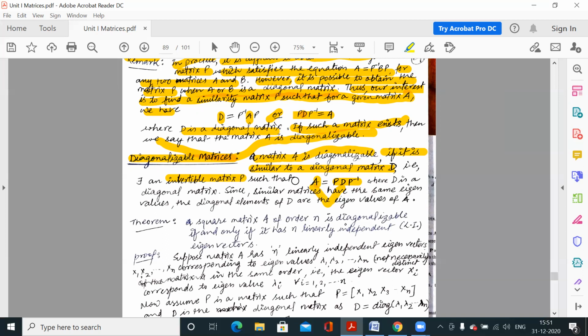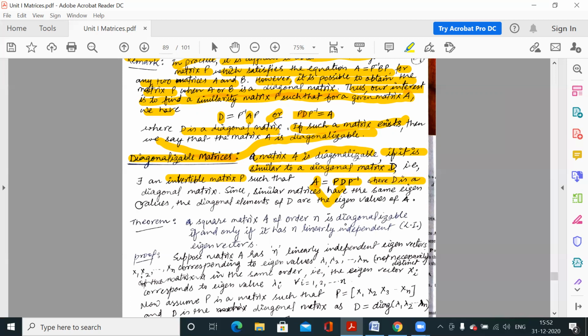A matrix is diagonalizable when it is similar to a diagonal matrix capital D. So what is a diagonal matrix? A diagonal matrix is a matrix where all non-diagonal elements are zero. Clear? The matrix where non-diagonal elements are zero.